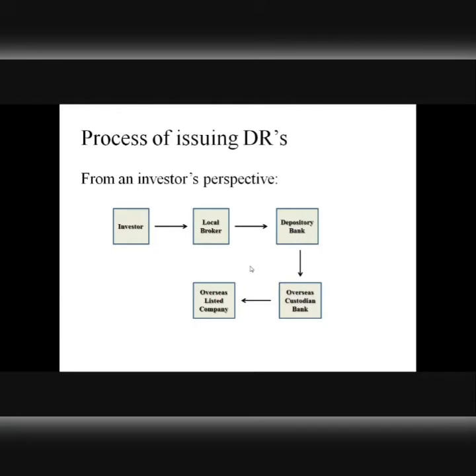Or in other words, we can say one DR in India represents 100 equity shares of the company which is established in the US, right? So if we assume an exchange rate of $1 which is equivalent to 75. Am I clear? So this is how the DRs will be issued.